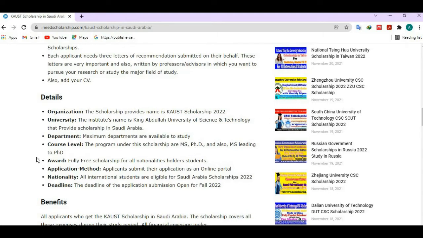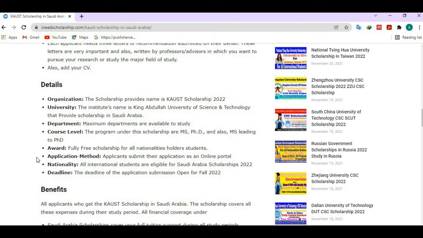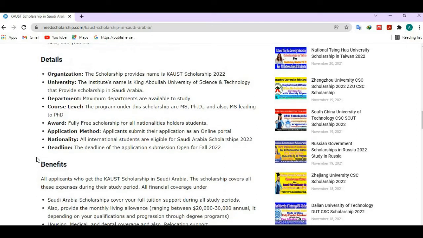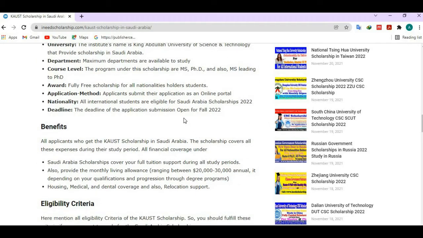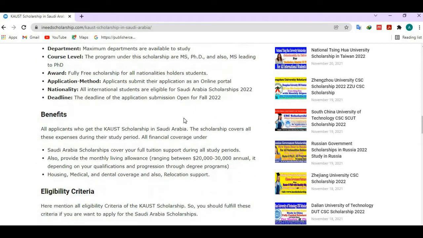It is a fully funded scholarship for students of all nationalities. Applicants submit their application on the online portal. You can apply online, no need to apply physically. The deadline of the scholarship is open now for 2022 admissions.